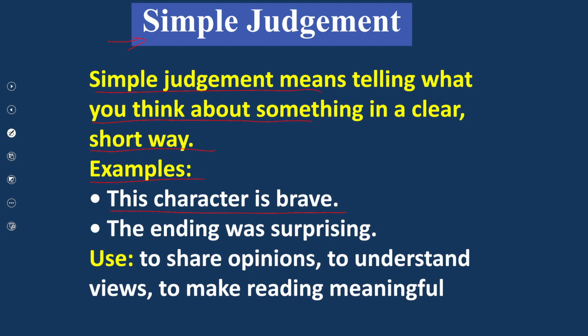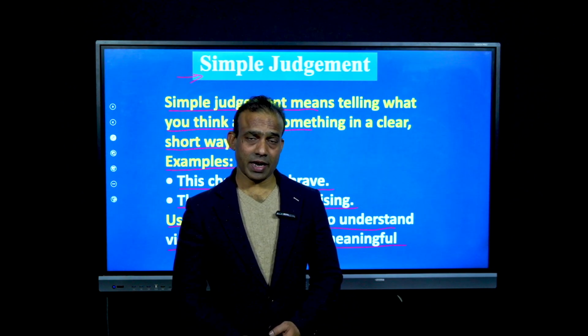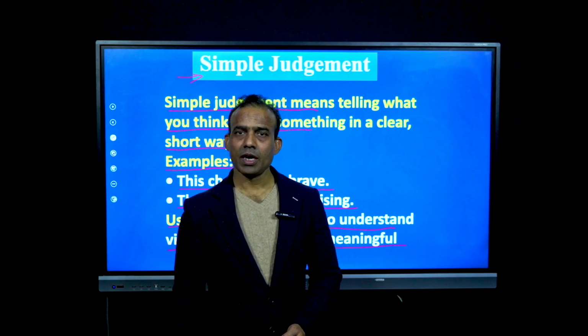This character is brave. If you are reading a story, and in that story there is a character, you give a statement: this character is brave. It means that after your judging ability, you provide this statement. The ending was surprising. So it is also based on your simple personal judgment. The usage of simple judgment is to share opinions, to understand views, and to make reading meaningful. For these three purposes, we use simple judgment. So, my dear learners, I think you are very well aware and clear about this concept. Now, move to the next slide.